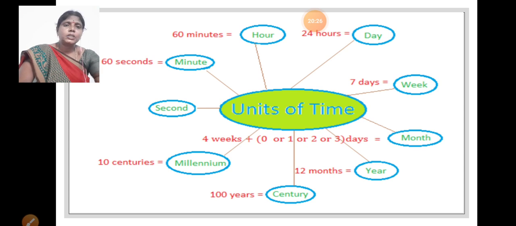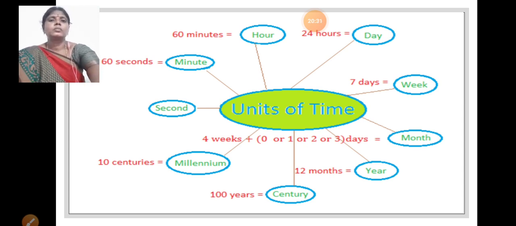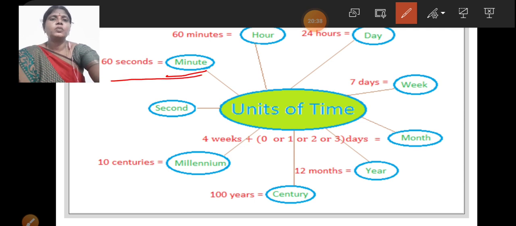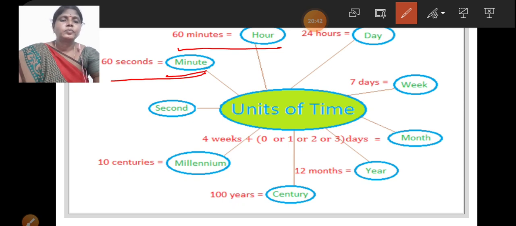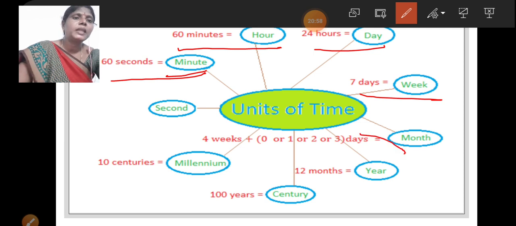60 seconds, 1 minute, and 60 minutes, 1 hour. And next, 24 hours, 1 day, 7 days a week, 4 weeks plus 1 or 2 days, 1 month.